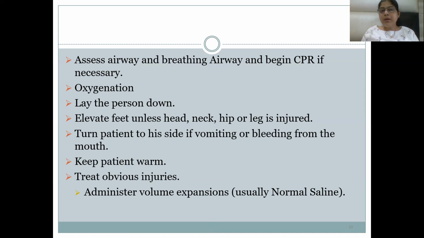We can begin CPR if necessary. Then we have to give oxygen inhalation. We have to lay the person down and elevate the feet, unless the head, neck, hip, or leg is injured. Turn the patient to his side if vomiting or bleeding from the mouth. Keep the patient warm, treat obvious injuries, and administer volume expansion, usually normal saline or Ringer lactate.